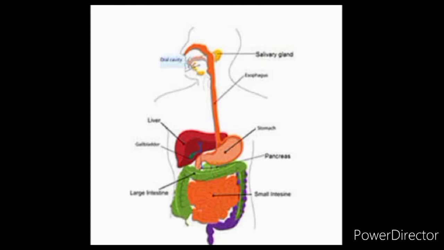And now the third organ is the pancreas. This gland is located just below the stomach. The pancreas contains pancreatic juice which acts on proteins, starch and fats and helps in the process of digestion of proteins, starch and fats.